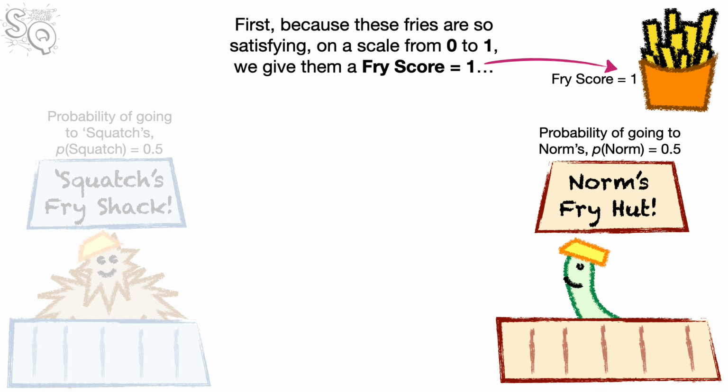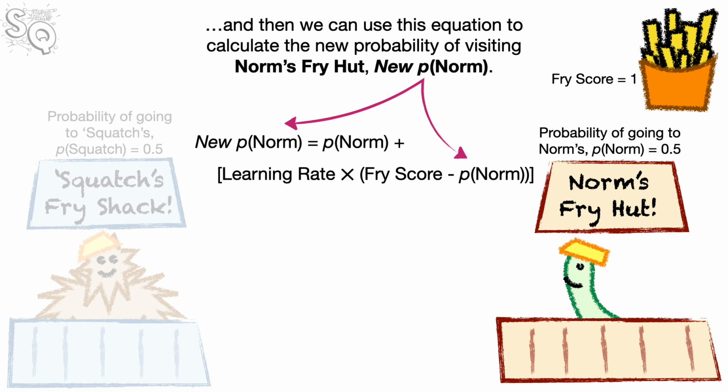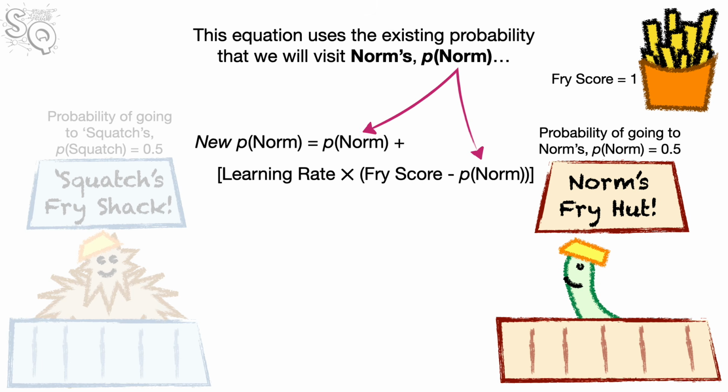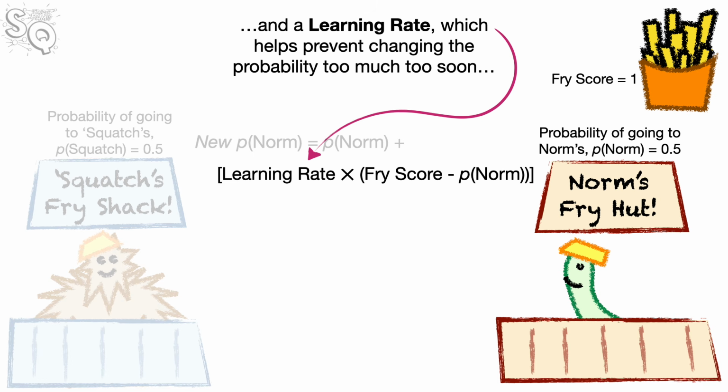First, because these fries are so satisfying, on a scale from 0 to 1, we give them a fry score equal to 1. And then we can use this equation to calculate the new probability of visiting Norm's Fry Hut, new P Norm. This equation uses the existing probability that we will visit Norm's, P Norm, and combines it with the fry score that we assign to our order of fries, and a learning rate, which helps prevent changing the probability too much too soon.